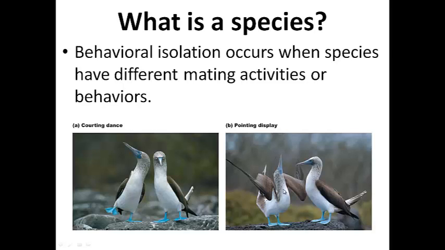And the female looks at that and says, all right, that'll work for me. And she reproduces with that male. If the male doesn't do the dance correctly, then the female won't mate with him. And so if another species comes along, that species has no idea what the dance of this particular bird is. Even if they could reproduce, they're not going to because of behavioral isolation. An interesting idea. We often see it in birds. Bird songs are another example of behavioral isolation. Birds will not reproduce with one another if they do not recognize the song that's being sung by another bird.